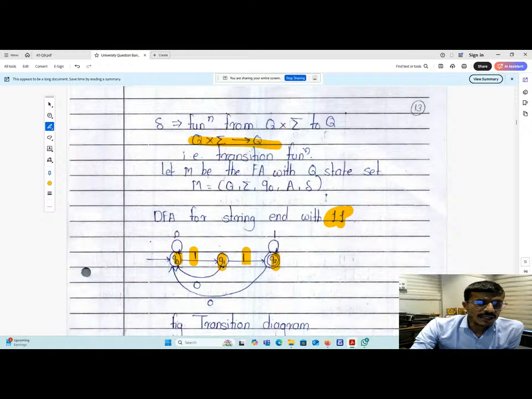Again, from Q1, if I give a 0 transition over here, then what will happen? It will read 1 0 1, which is not as per the definition, because it must end with 1 1. So this should not contain the loop with respect to 0. Again, check 0 going to Q2. What will happen? 1, again it will read 0 and go to the accepting state. So again it is not allowed. So this 0 has to come back to the initial state, and that is the answer.